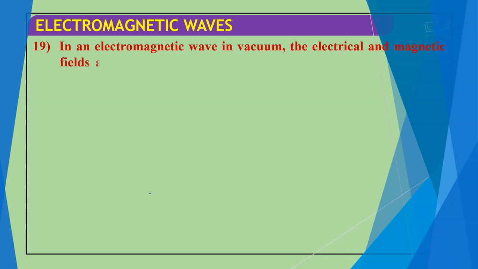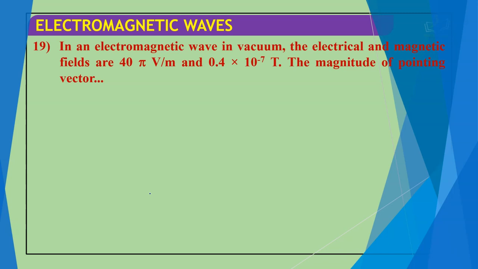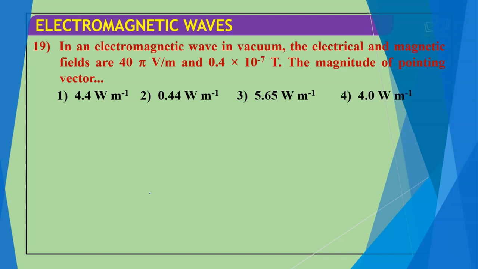Next question which we have: in an electromagnetic wave in vacuum, the electric and magnetic fields are 40π volt per meter and 0.4 × 10^-7 Tesla. The magnitude of the Poynting vector is: 4.4 watt per meter, 0.44 watt per meter, 5.65 watt per meter, and 4 watt per meter.